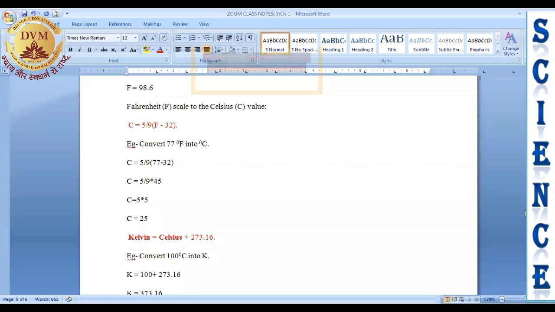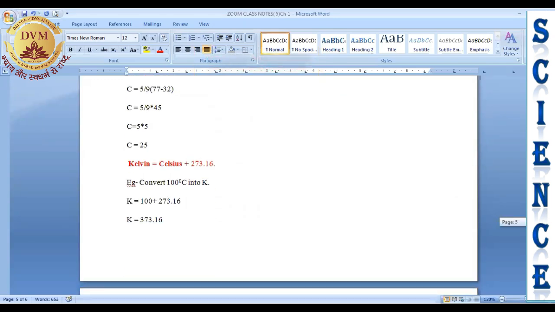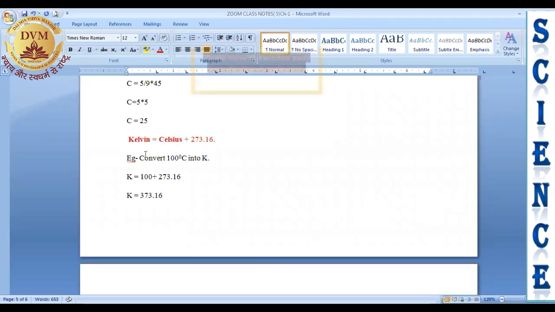And the last one is that you can convert Kelvin into Celsius or Celsius into Kelvin. For example, convert 100 degrees Celsius into Kelvin. The formula is, whatever the degree Celsius is given, you just add 273.16.